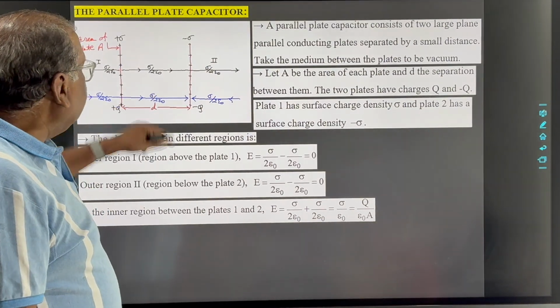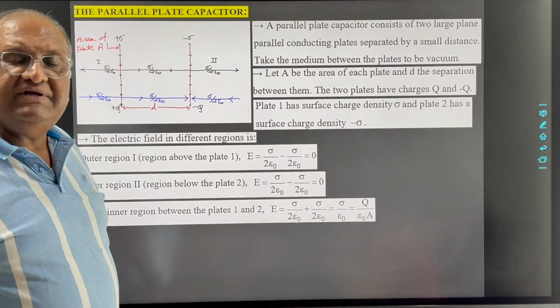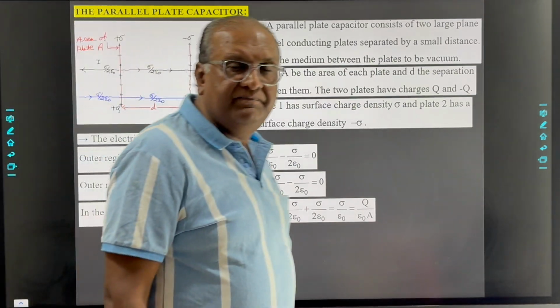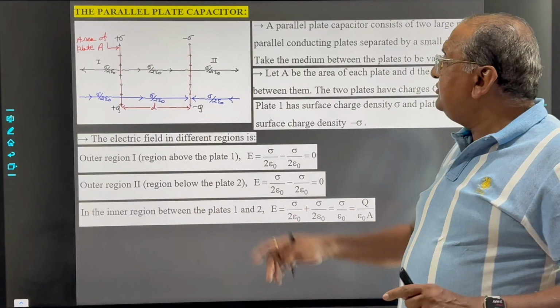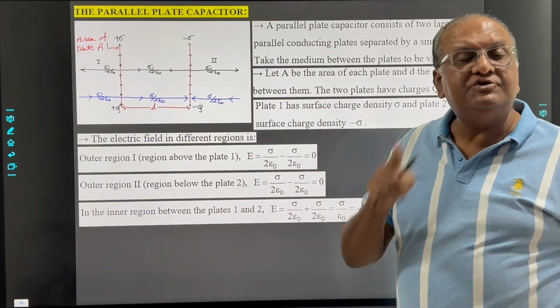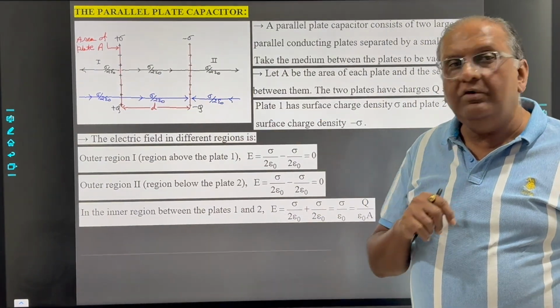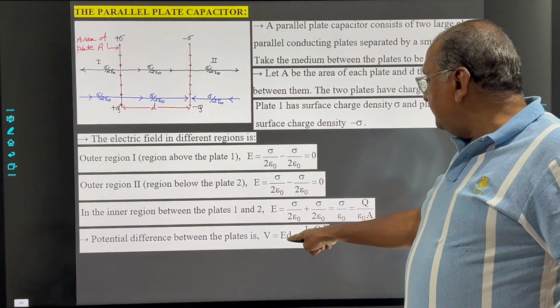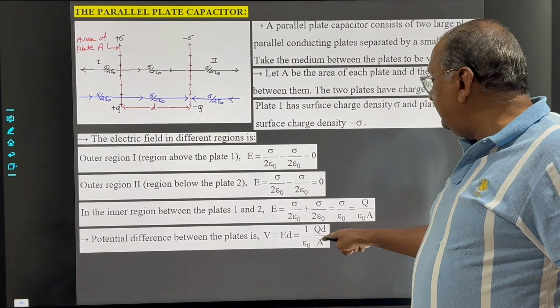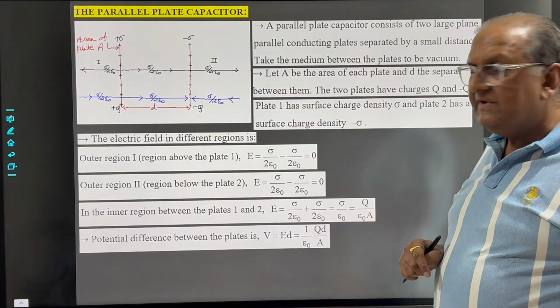Now the potential difference between these two plates of the capacitor, V, is equal to the electric field into the separation between the two plates, so E into D. So substitute the value of E, that is Q upon epsilon 0 A. Clear?